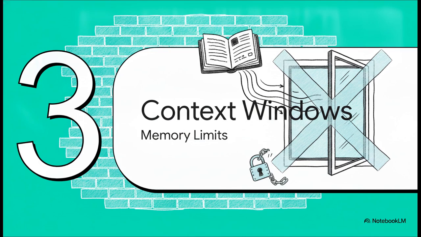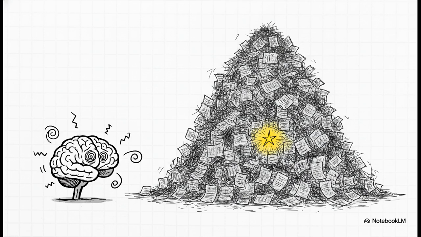All right, Section 3, the context window bottleneck. If the AI is so incredibly smart at reading context, why can't we just feed it an infinite amount of text? Like, why not just drop an entire library of books in there at once? Well, we run into what researchers call the context stuffing problem. Models have a fixed context window, basically a hard limit on how many tokens they can remember at once. And studies actually show that if you just flood an AI with massive amounts of unfiltered information, treating it like a giant haystack, the answer quality actually decreases.